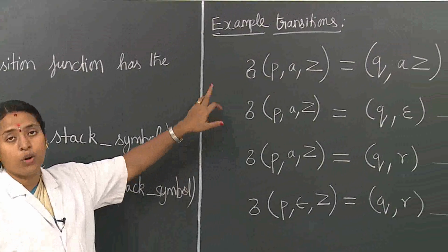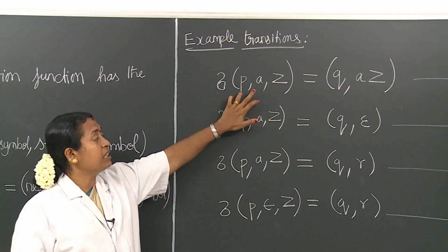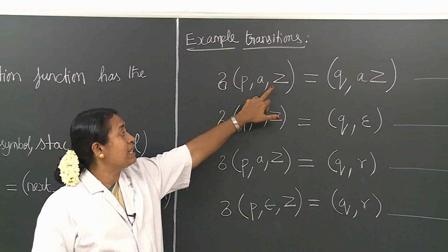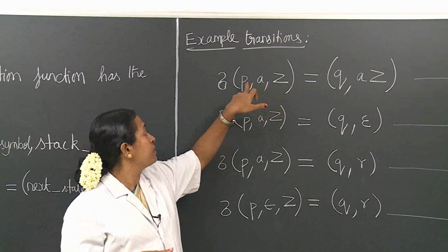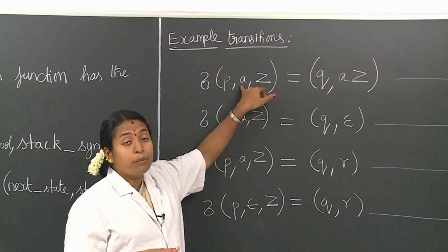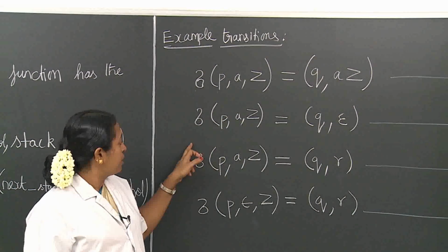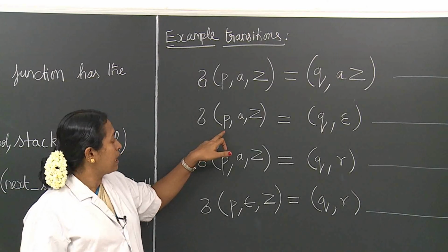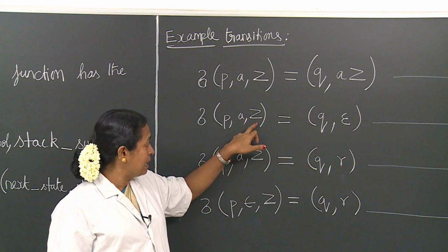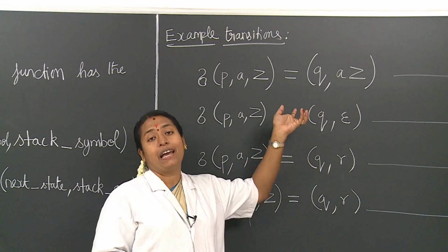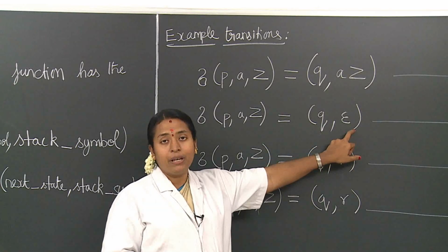Here we can see some examples. Here there is a transition from the current state P, accepting the input symbol A. Presently Z is the topmost of the stack. After this transition, it will move from the state P to Q. The A will be pushed onto the stack, so now the top of the stack will be A. Next, in this transition, there is a transition from the state P, accepting the input symbol A. The top of the stack is Z. The resultant will be Q, and as the top of the stack is popped, the top of the stack will be epsilon.